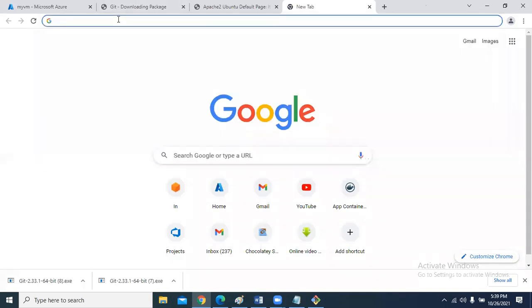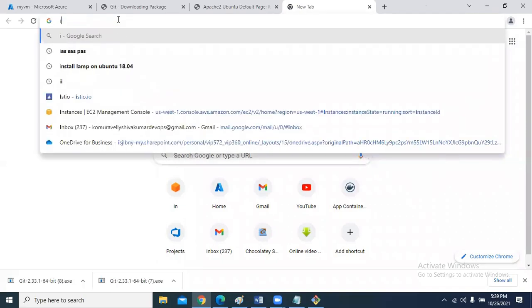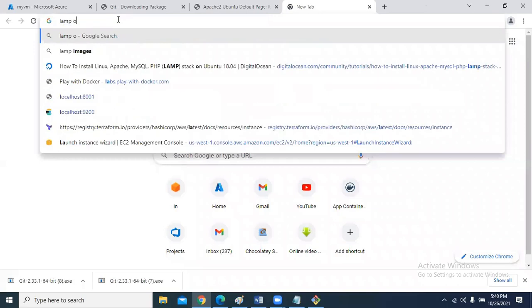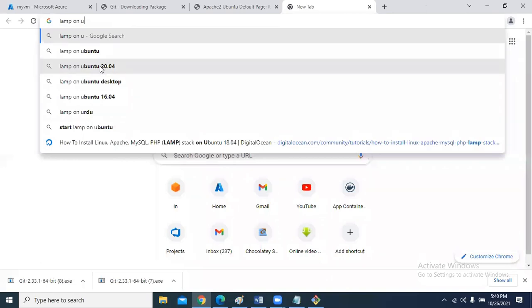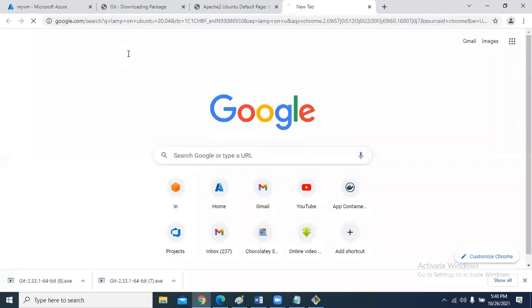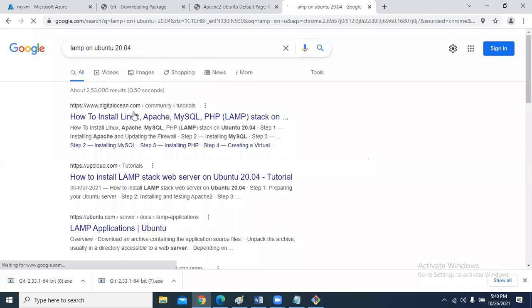Just look at this install guide. Otherwise you can search like this: LAMP on Ubuntu 20 or Ubuntu 18, whatever it may be. It is always better to choose the digital version documents, as they give a clear explanation.